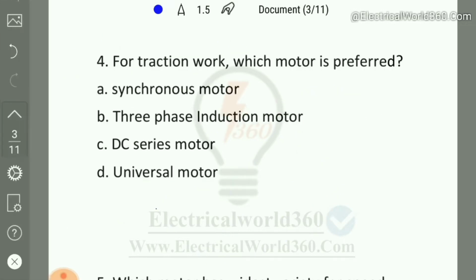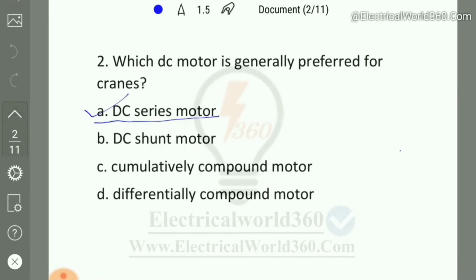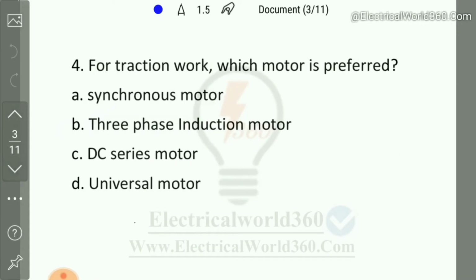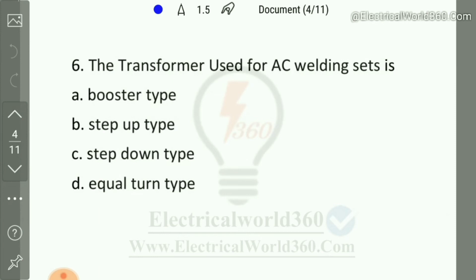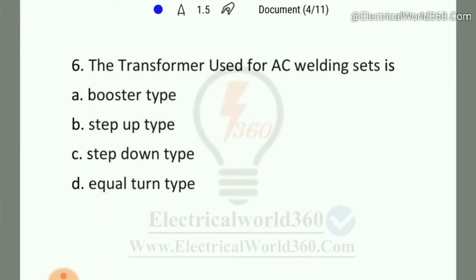So again coming on the next question. The transformer used for AC welding sets is booster type, step up type, step down type, and equal turn type.